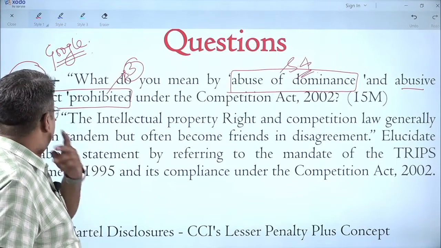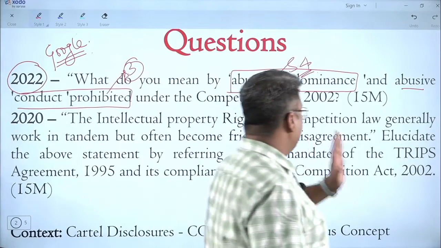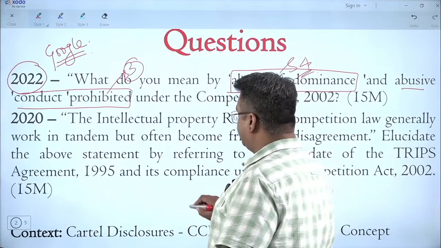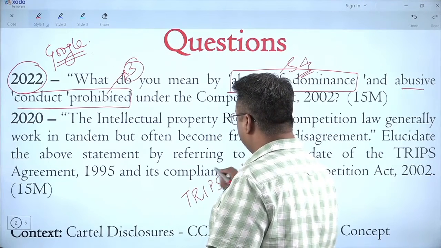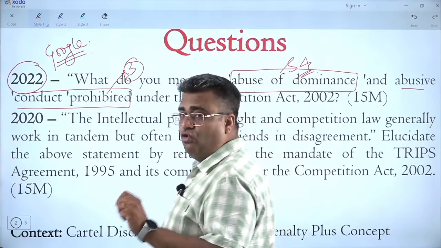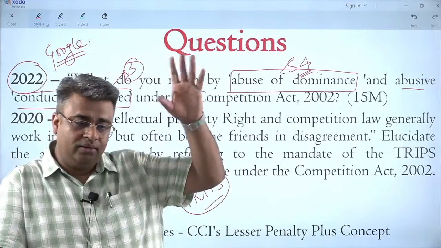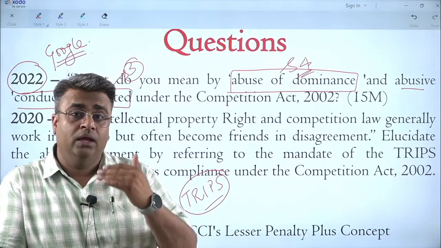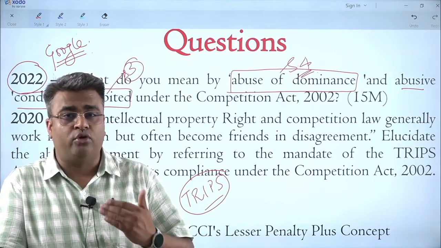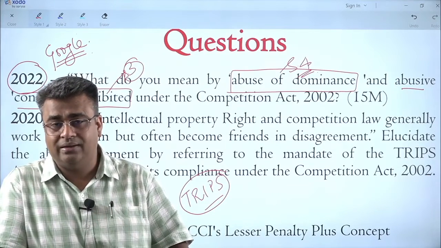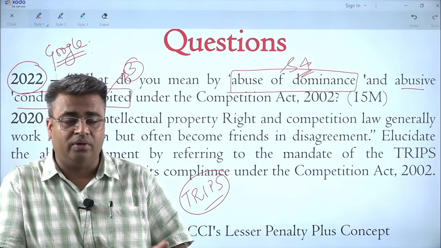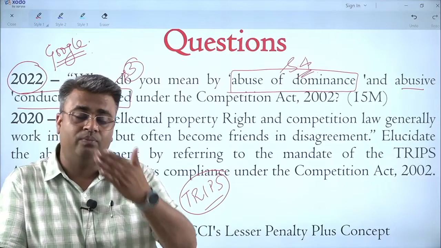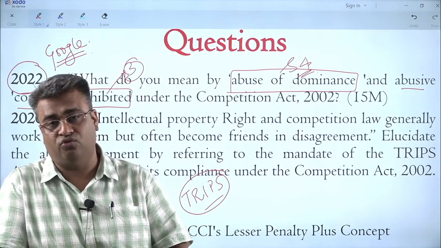Similarly, in 2020, there was a question about IPR and its relation with the competition law. This question came in the context of TRIPS. Actually, at the time, the discussion was going on that the COVID vaccine made by the pharma companies of America, the UK and other European countries should not be given any protection through the Patent Act, and compulsory licensing should be allowed to protect the lives of the persons due to the COVID issue.